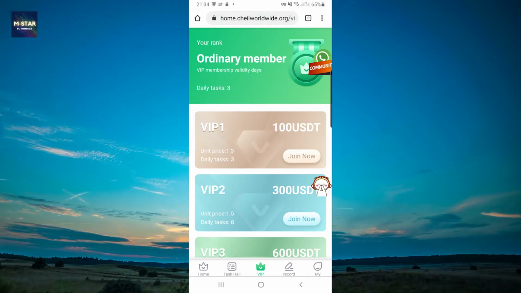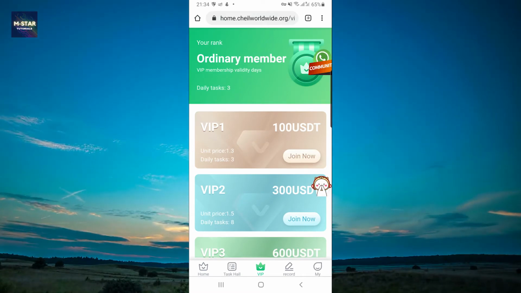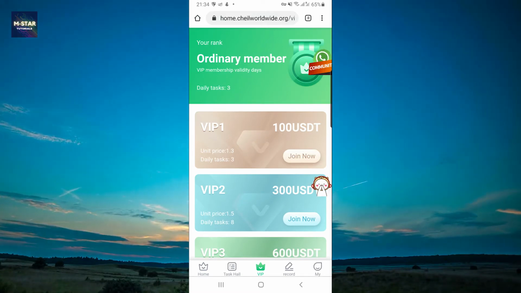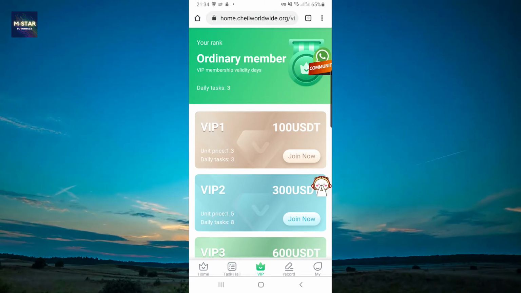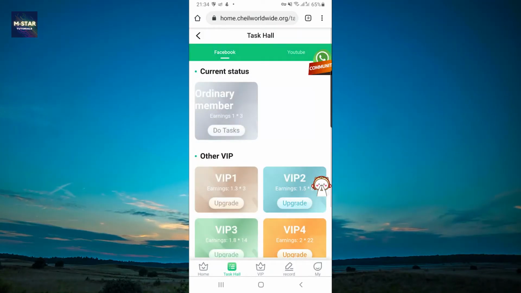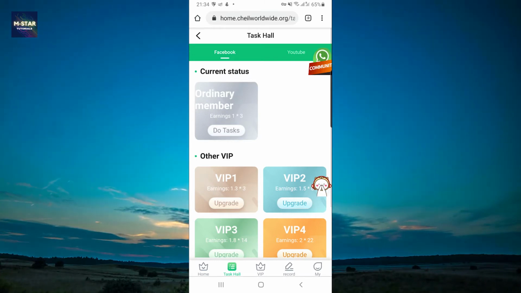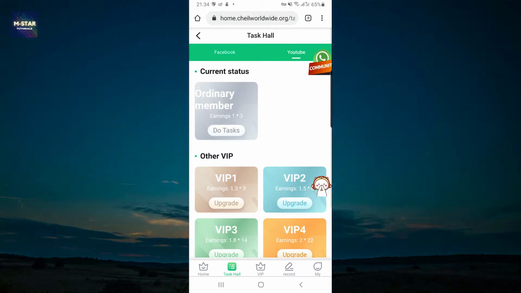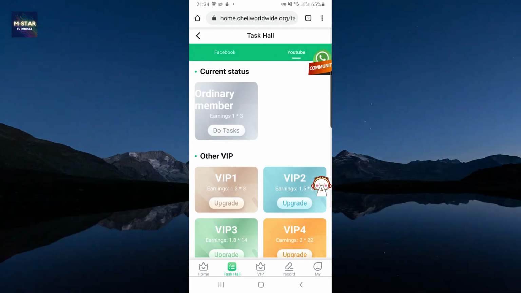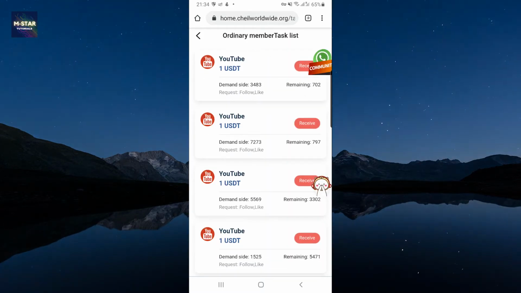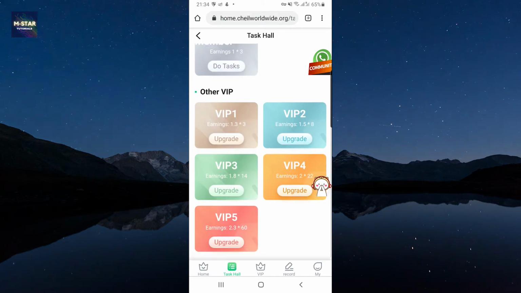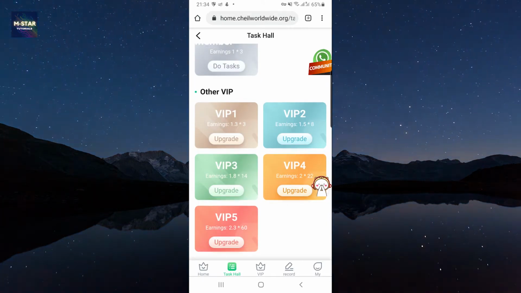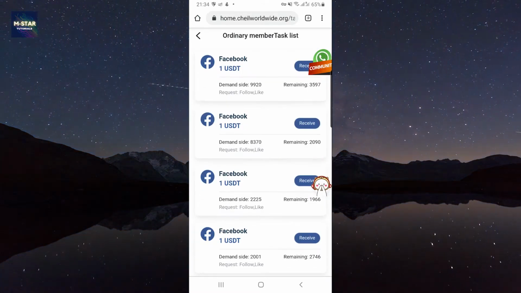Now, in order to try it as a free version, you can do this by simply being an ordinary member. And what you're going to do is head here to the task hall. Here in this green bar you have Facebook and YouTube stuff. I personally choose YouTube because it's way more convenient, and I'm going to do the tasks. If you have paid packages, you're going to select any of these and simply head back to do the tasks.